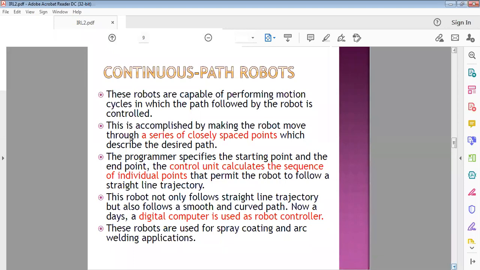Arc welding is a continuous weld from one point to another point. Weld metal is poured into the gap between two metals while joining the two pieces of metal. But spot welding is point to point, so in between the two points there is no weld. Spot welding can only be done at points. That is the difference between continuous path robots and point-to-point robots.